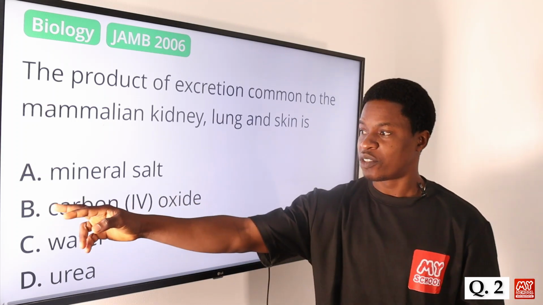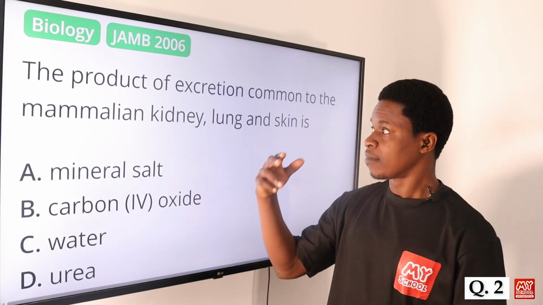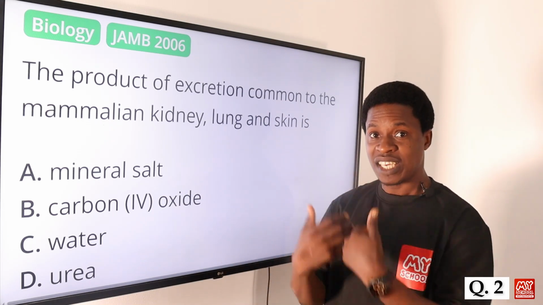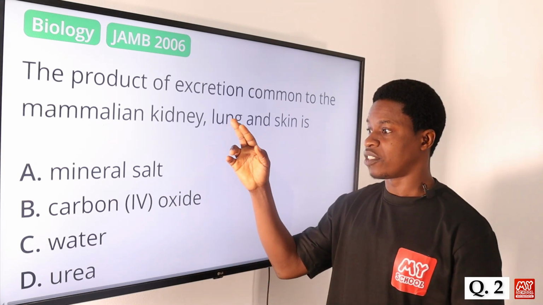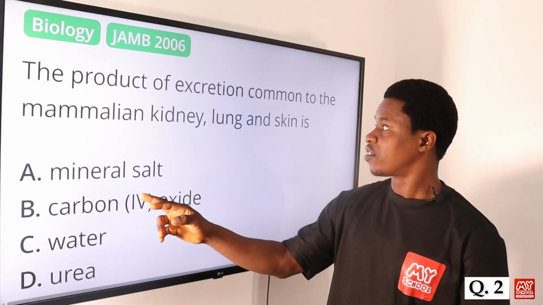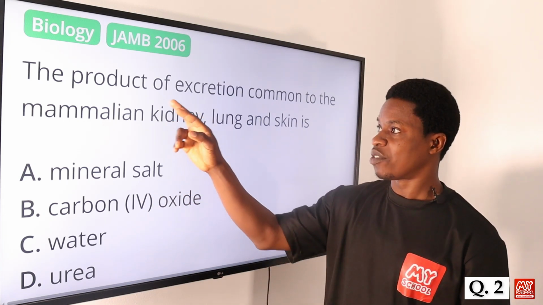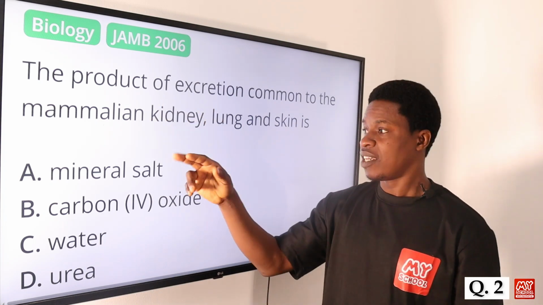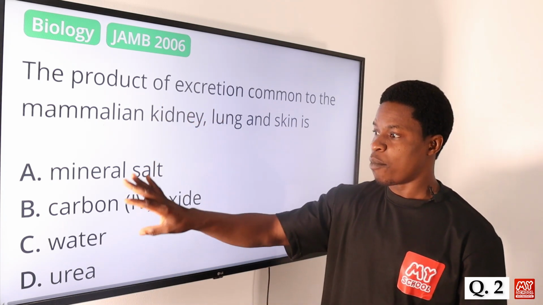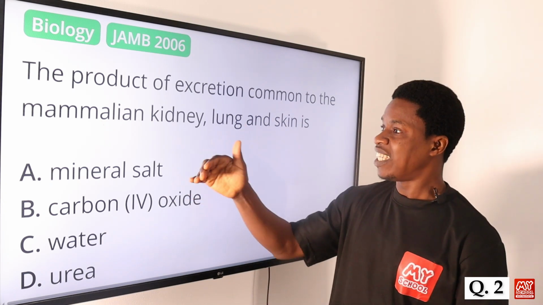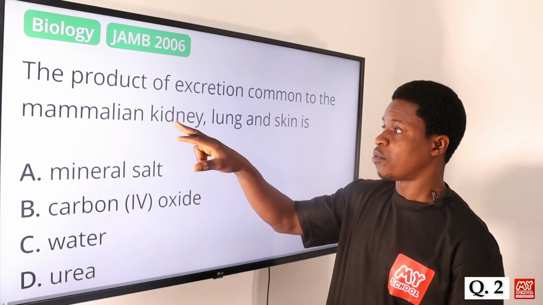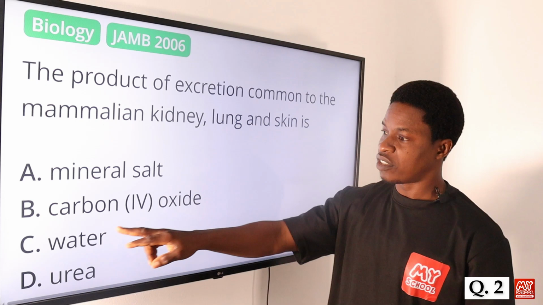Carbon dioxide, of course, we know that during breathing, exhalation and respiration, the lungs excrete it, but carbon dioxide is not excreted in the kidney, because in the kidney we'll be talking of osmoregulation. But among all of this, which one is common as excretory product in kidney, lung, skin? Option C says water.